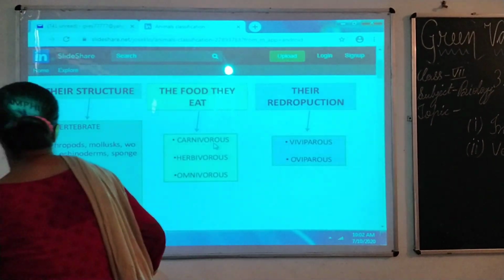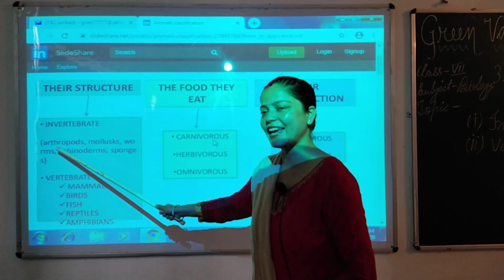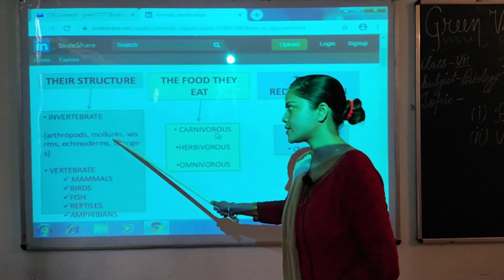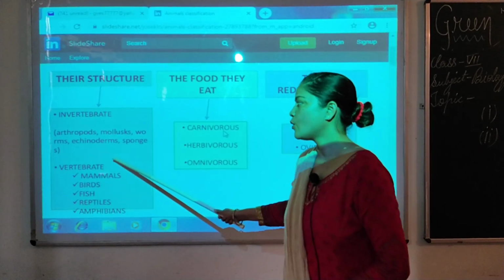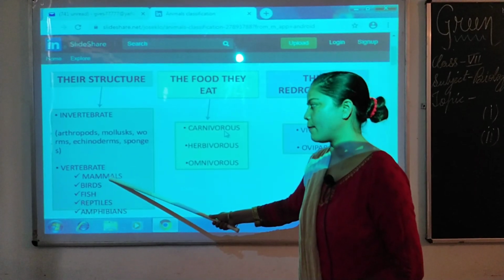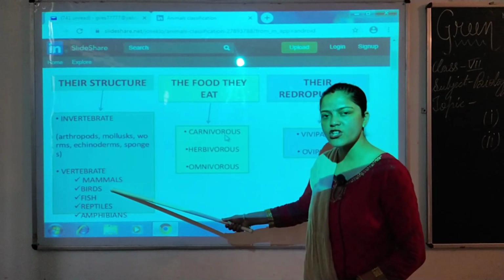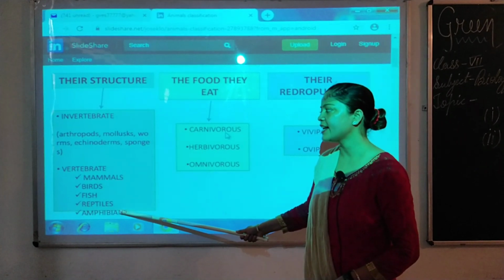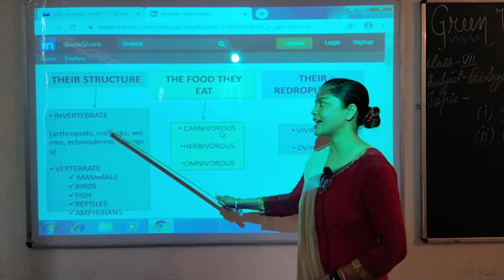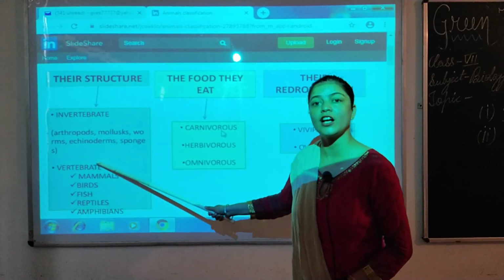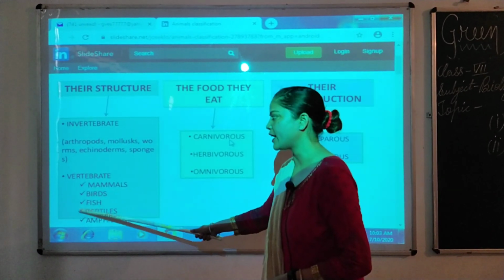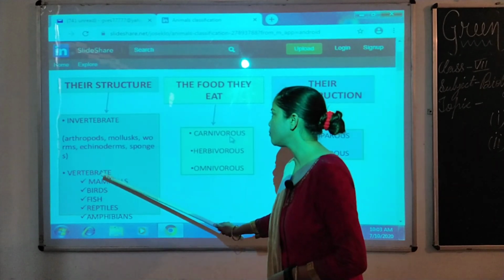Invertebrates like arthropods, mollusks, worms, echinoderms and sponges. Vertebrates like mammals, birds, fish, reptiles and amphibians. And as I told you, invertebrates do not have a backbone and vertebrates have a backbone.